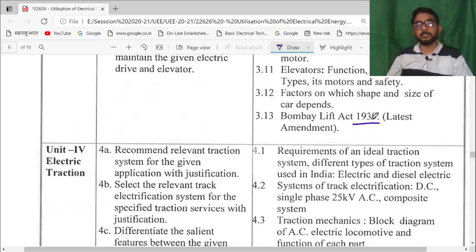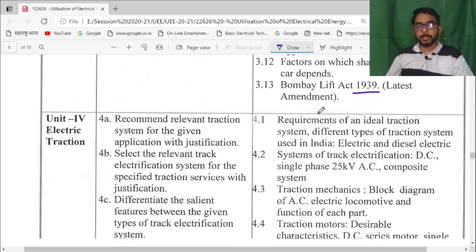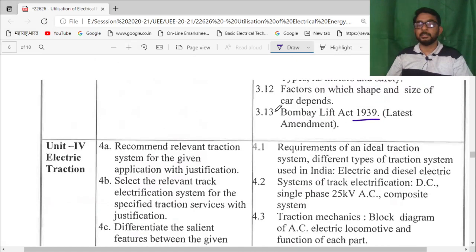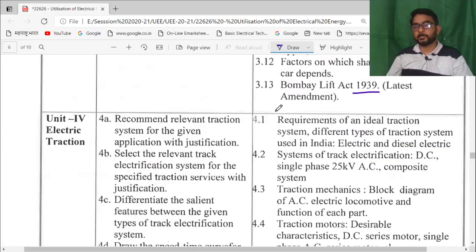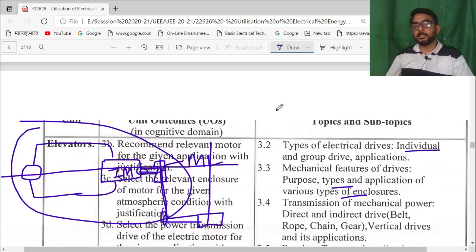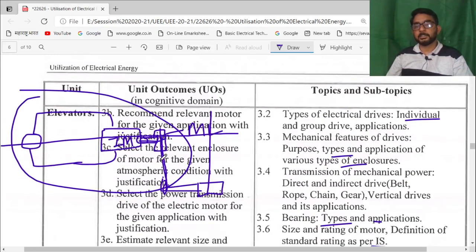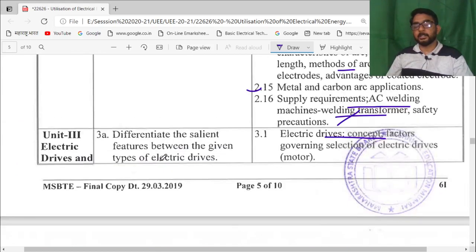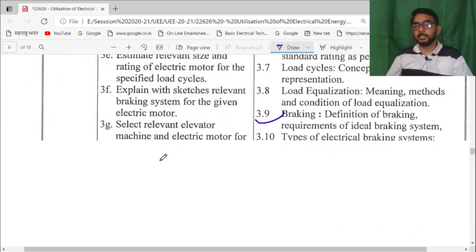A student can download this Bombay Lift Act online, get some details, and study the latest amendments available. So unit number 3 deals with electrical drives and elevators.